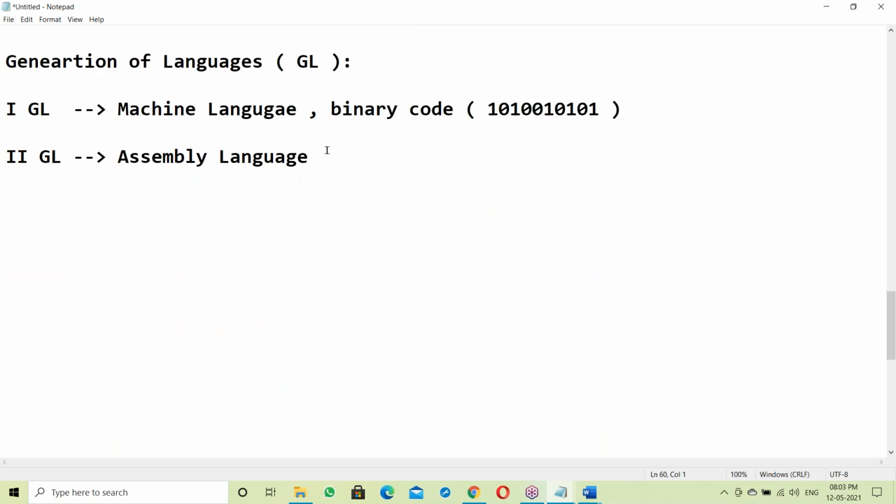Next, the third and fourth generations. These come under high level languages. The third GL consists of procedure oriented languages.